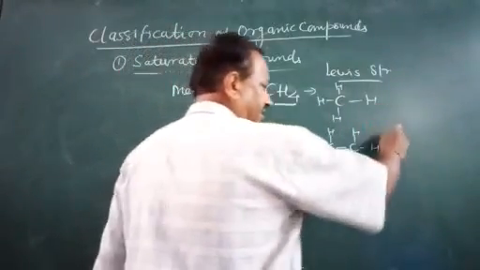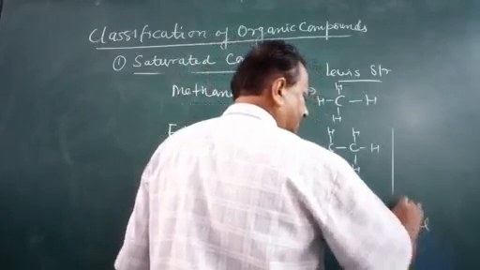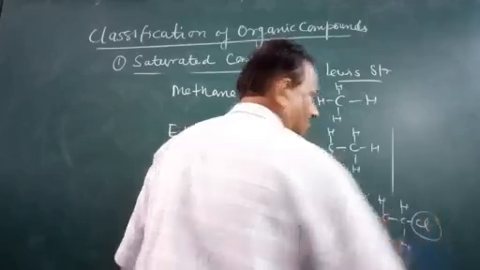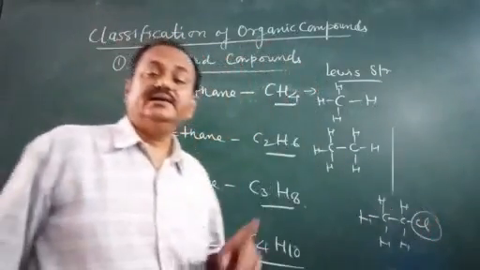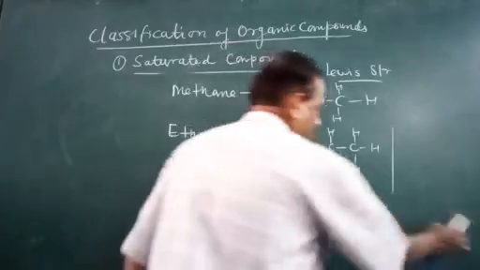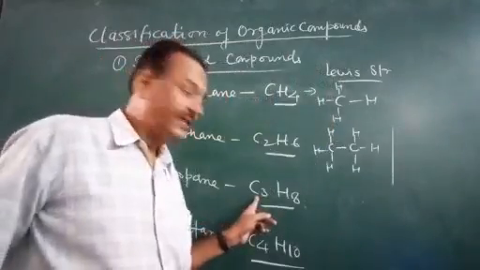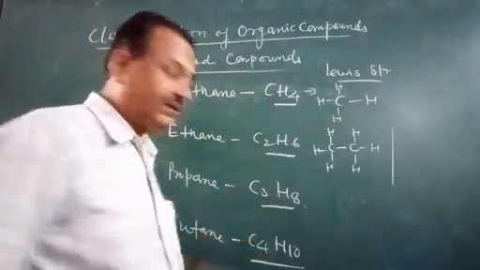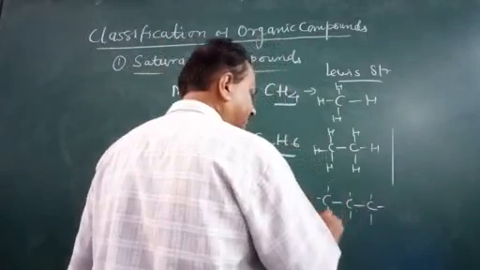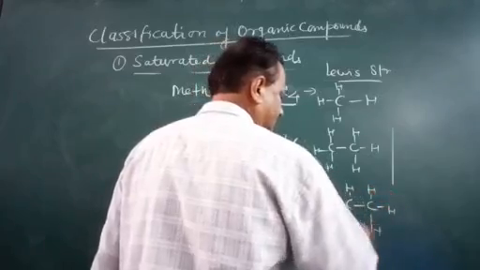In another case, there can be Cl also, but the point is that there should be only a monovalent atom. So this is about ethane. Now coming to the next, propane. In propane there are 3 carbon atoms. So here, and this is the way we write down the formula.